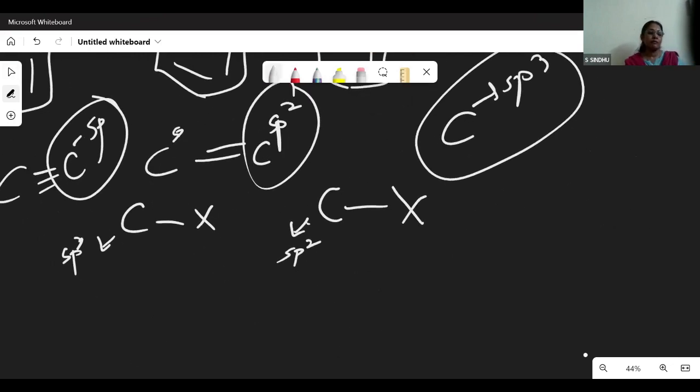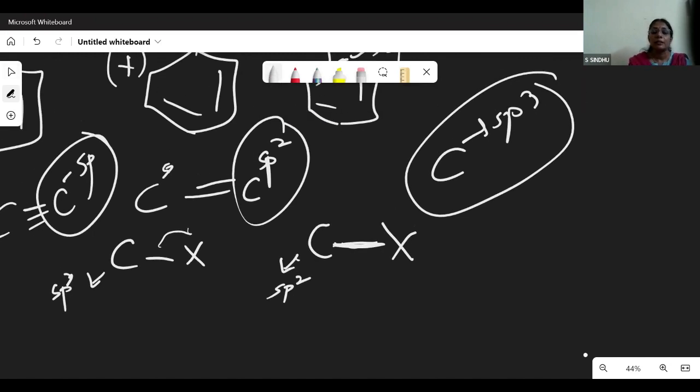So how will we explain this, teachers? One, you had mentioned the double bond character. Now, based on hybridization, the carbon having sp2 character will form a shorter bond with the halogen, because the electronegativity difference decreases, whereas with the sp3 carbon the carbon is less electronegative. So the C-X bond will be shorter.